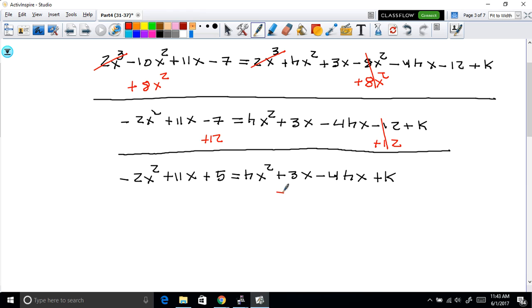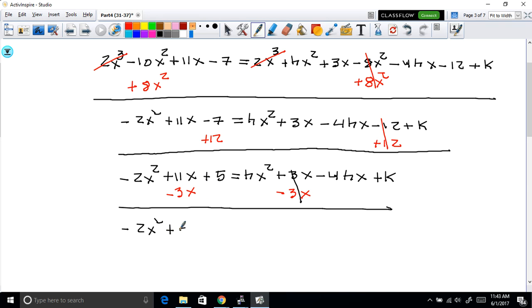After combining that, this cancels out. So here we have negative 2x squared. And if we combine this correctly, you're going to get 8x. And then on the right side, we just have this.